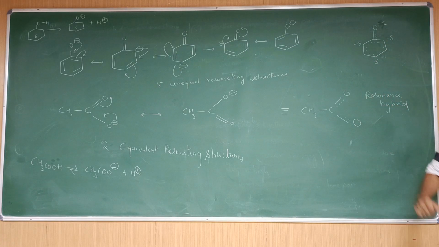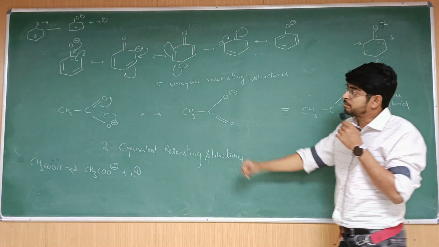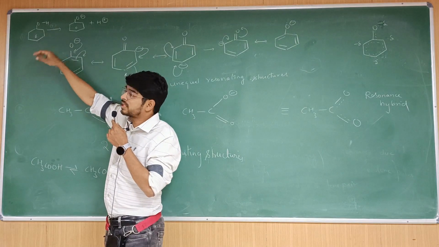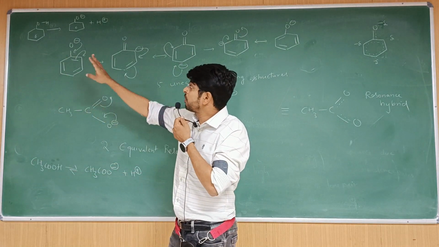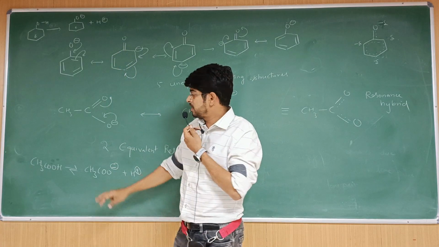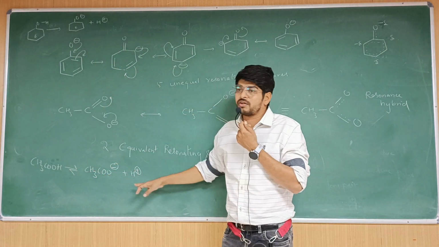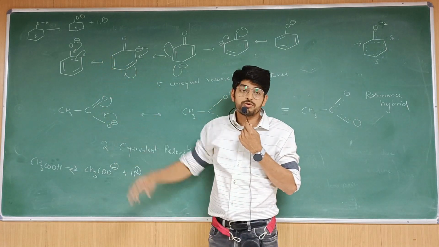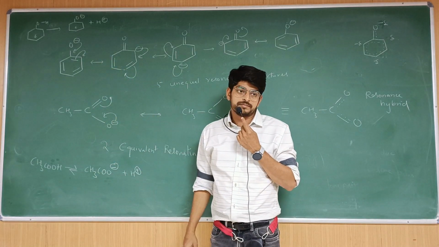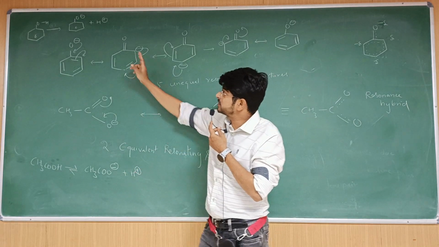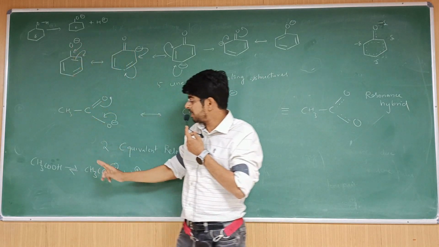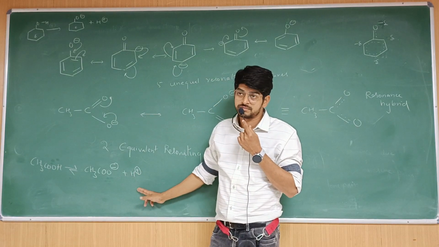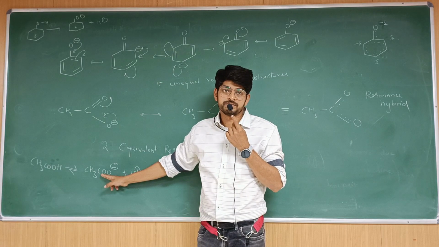How can we justify that this is true? We can justify that based on the acidic character. If I take phenol, that is the phenoxide ion attached to hydrogen, you get H+. Phenol will dissociate into phenoxide and H+. Acetic acid will dissociate into acetate ion and H+. If the conjugate base, that is the anion, is more stable, H+ will not attack. Out of these two, H+ is attacking phenoxide more than acetate ion. That means more H+ is remaining in the solution here. That means this is more stable.